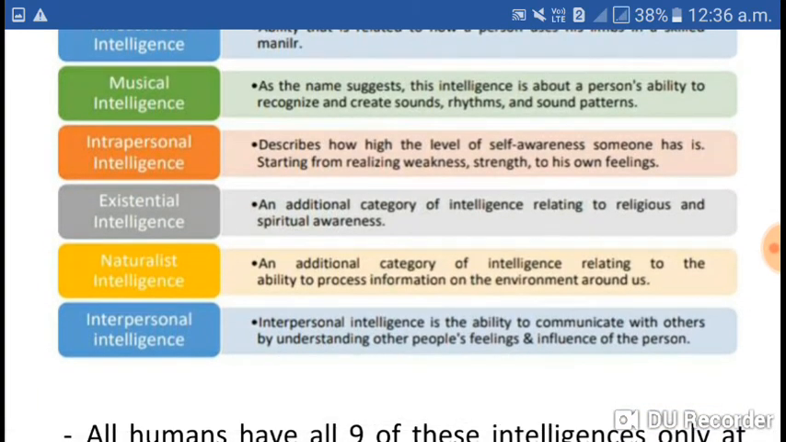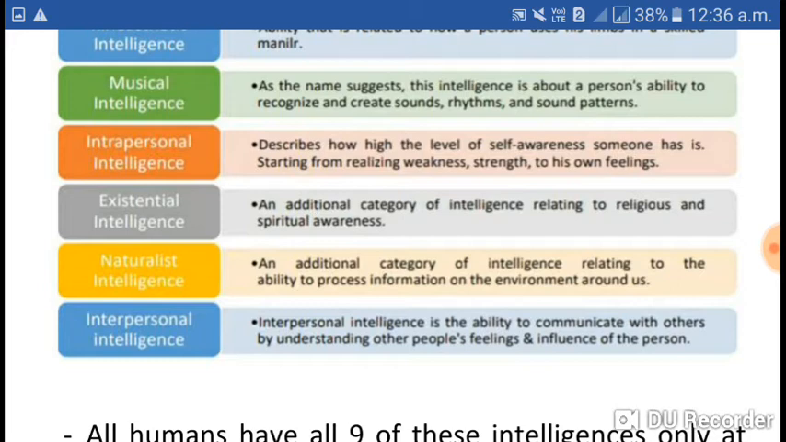Intrapersonal intelligence. Intrapersonal intelligence describes how high the level of self awareness someone has, starting from realizing weakness, strength, to his own feelings. Yes, own skills, own abilities, that is the intrapersonal intelligence.